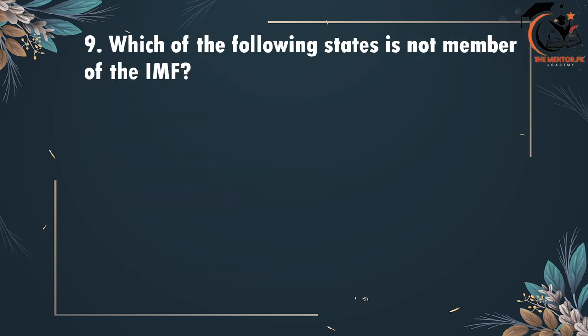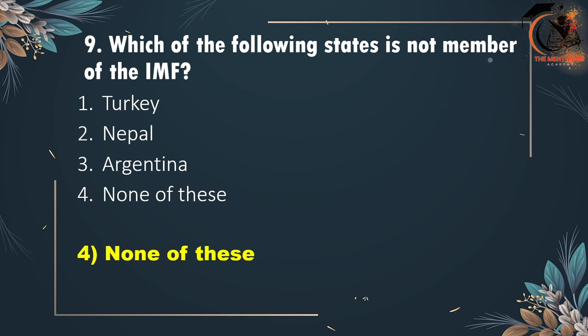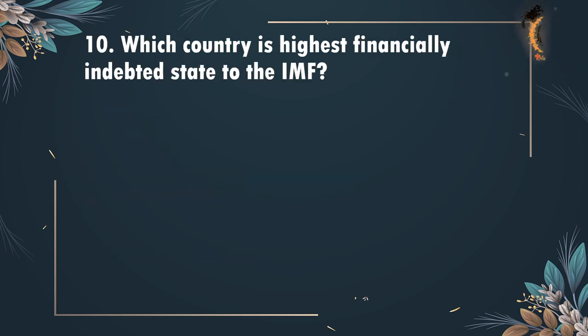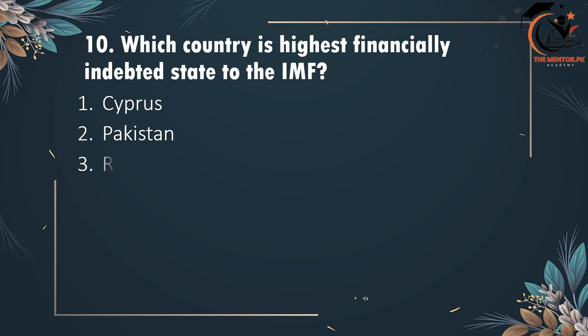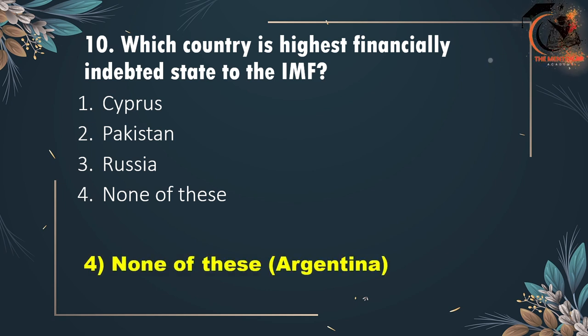Ninth is, which of the following states is not a member of the IMF? Turkey, Nepal, Argentina or none of these. The correct option is none of these. All of the three mentioned states are members of the IMF. So fourth is the correct option for this question. 10th one is, which country is the highest financially indebted state to the IMF? Cyprus, Pakistan, Russia or none of these. So none of these is the correct option because Argentina is the highest indebted state to the IMF.